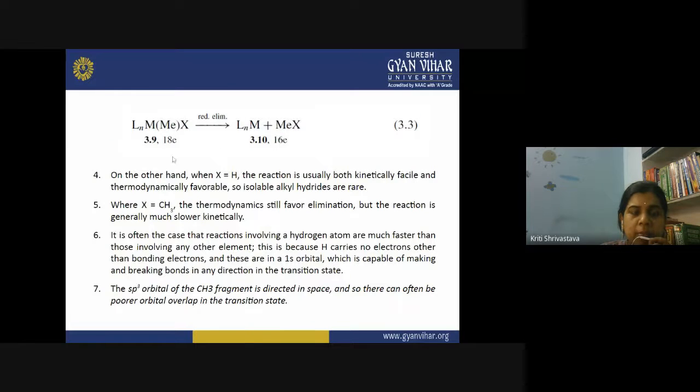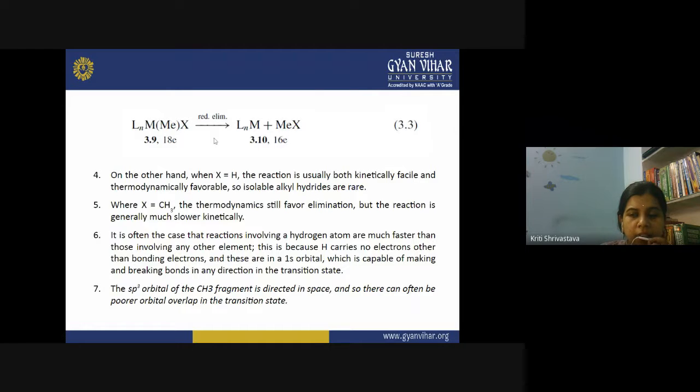So this type of decomposition when X is a hydrogen or hydride takes place quickly, and therefore isolable alkyl hydrides are rare. You cannot isolate such compounds because they are very unstable. They quickly decompose and release the hydride in the form of alkane, and we see reductive elimination.